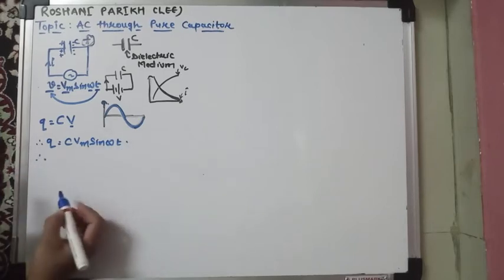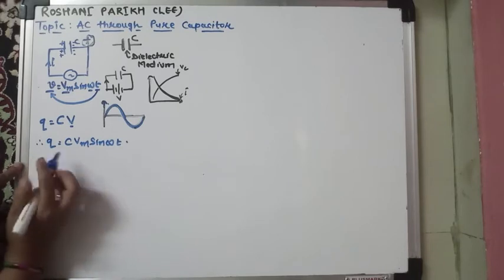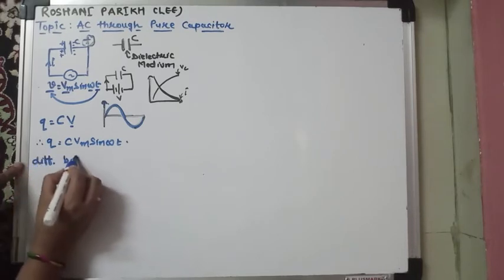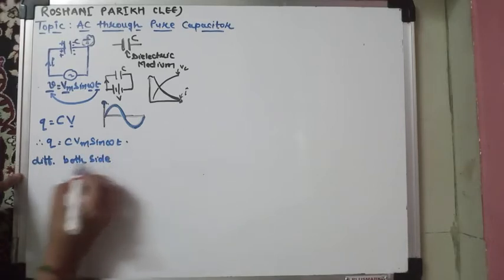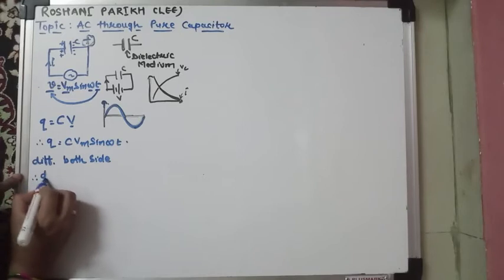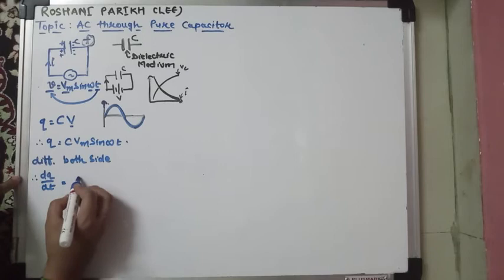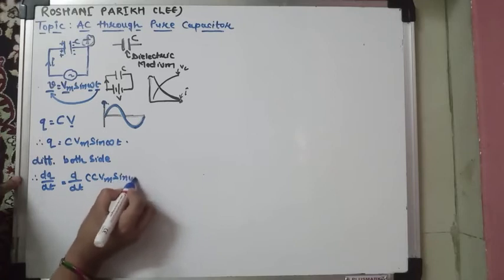Now differentiate both sides with respect to time. So dq by dt is equal to d by dt of C Vm sin omega t.